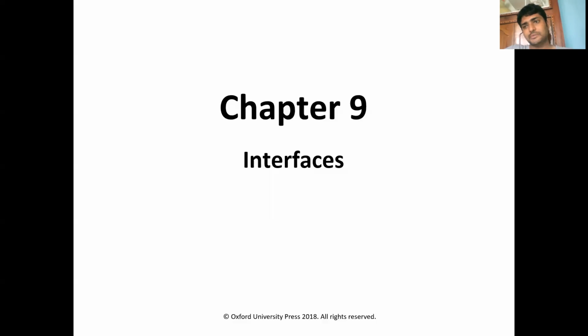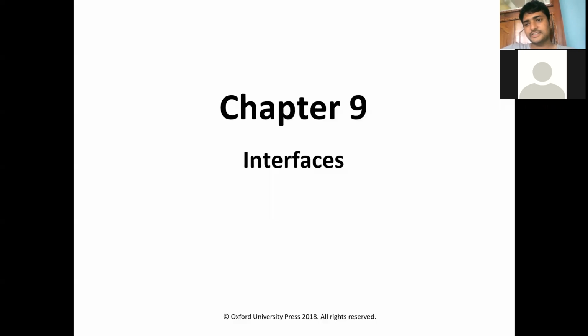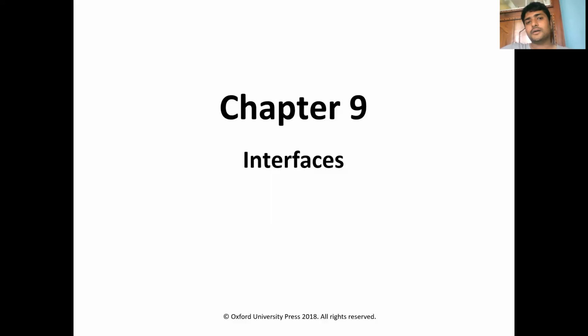Interface is nothing but a block of statements. In that block, we have either constant values or abstract methods. Abstract methods means the method which has no definition, just a skeleton. These types of methods are known as abstract methods. So an interface is nothing but a collection of constants as well as abstract methods, the methods without any definition.